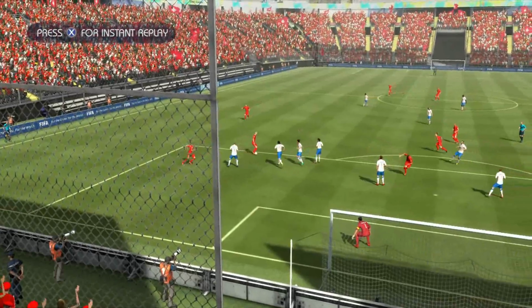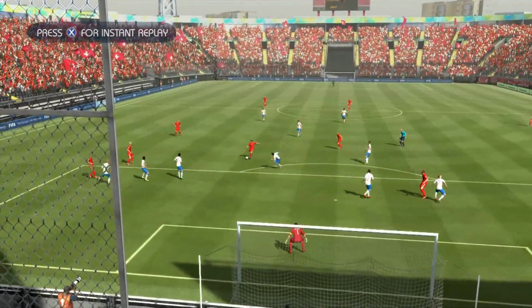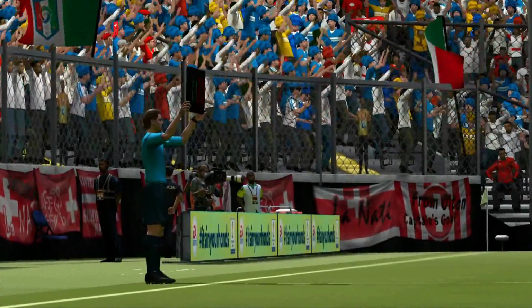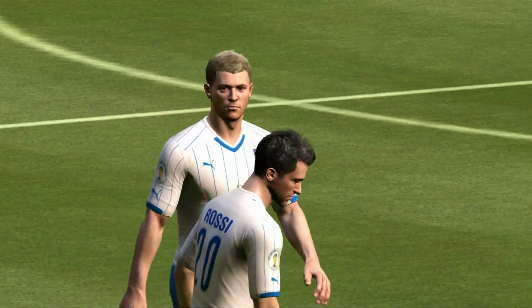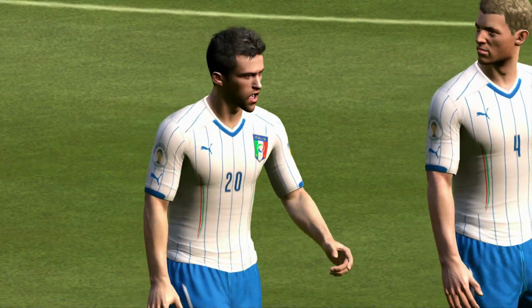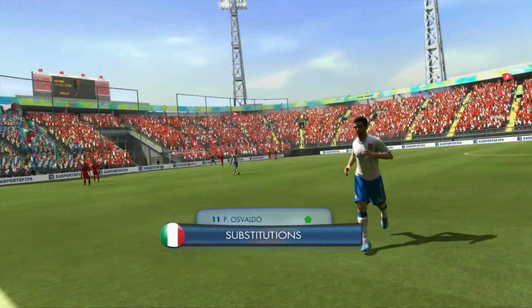This one definitely has been a good match, to be honest. Both teams are going at each other, but unfortunately Switzerland haven't been that clinical. You have to think if Switzerland were getting these shots off on target, well, most of them anyway, then this match could have easily been 2-2.